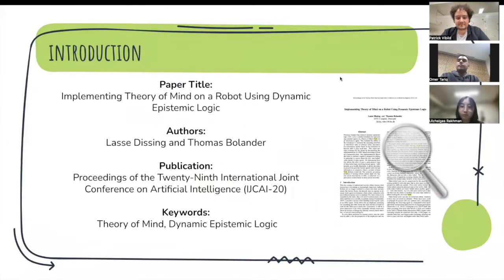Our chosen paper title is Implementing Theory of Mind on a Robot Using Dynamic Epistemic Logic. The authors are Lacy Dissing and Thomas Bolander. This paper was published at the Conference on Artificial Intelligence in 2020.